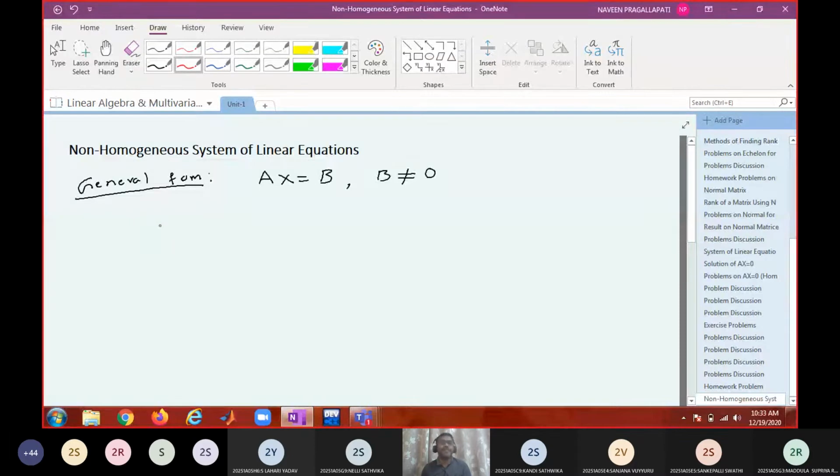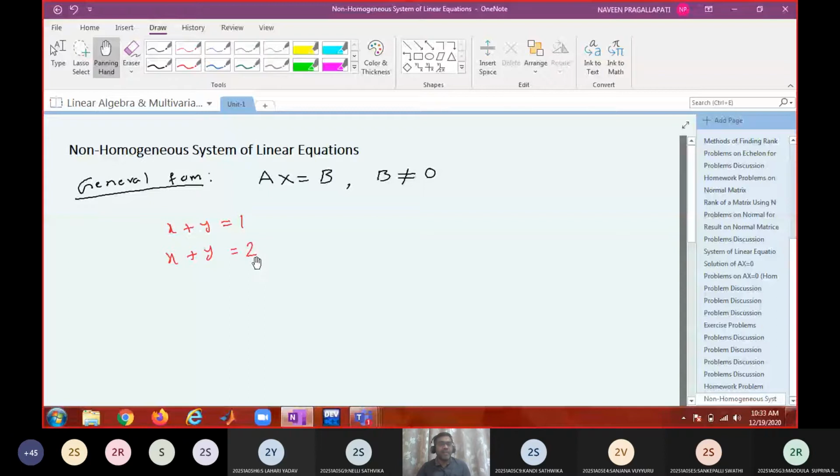Can you think of something like x plus y equals 1, x plus y equals 2? Is there any solution for it? No. Can you find a pair of numbers having sum 1 as well as sum 2? The sum is unique. Either the sum will be 1 or 2, it cannot be both.